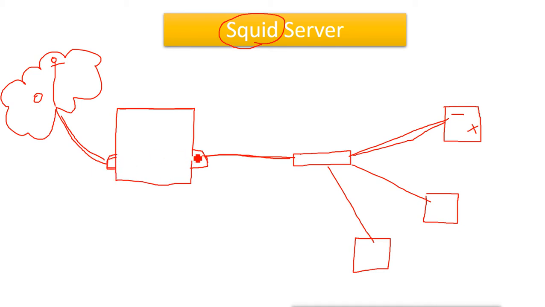We need to have two adapters on the proxy server, so that from one adapter we connect the local LAN network, and from the other adapter we can connect to the internet.